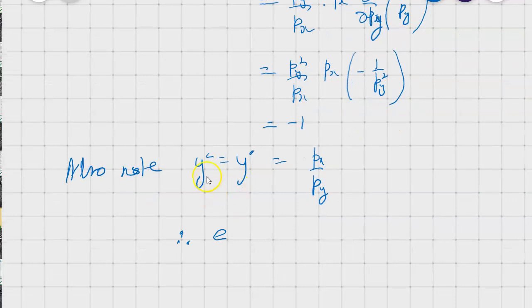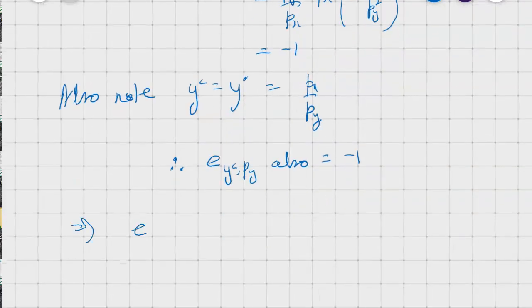And notice we can make use of this property again, that the compensated demand function for y is same as the Marshallian demand function. So the Marshallian demand function was px over py, which will also be the compensated demand function, and we've already established that the elasticity of demand of this function with respect to price of y is nothing but negative 1.